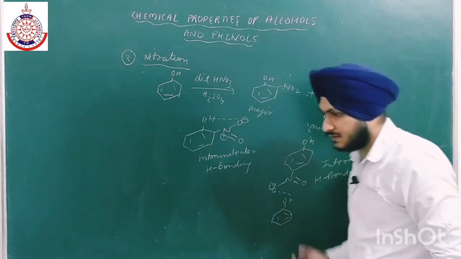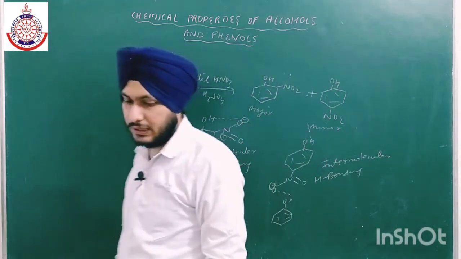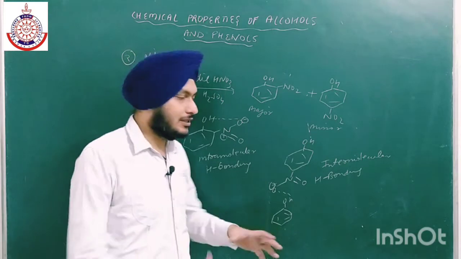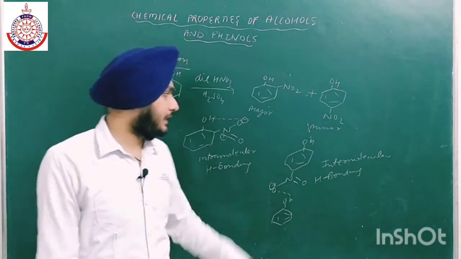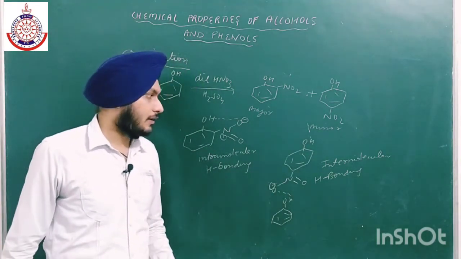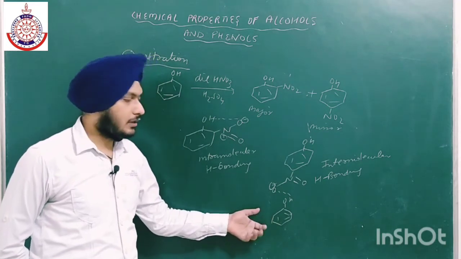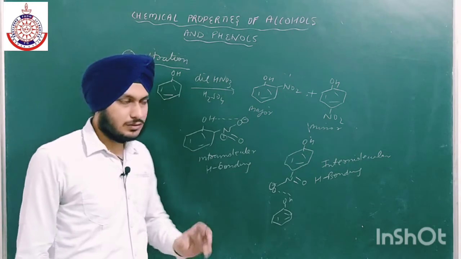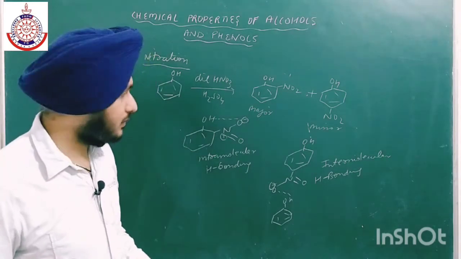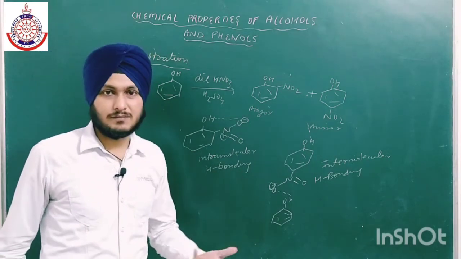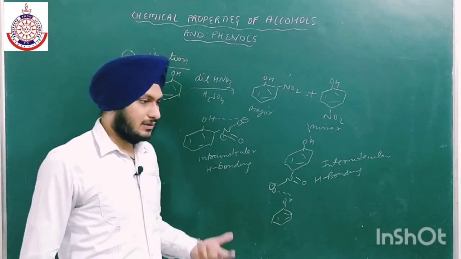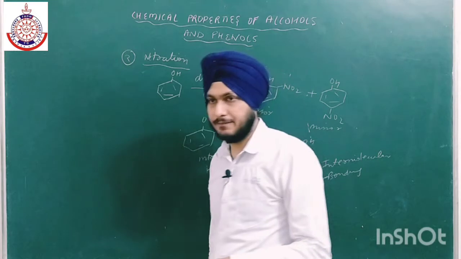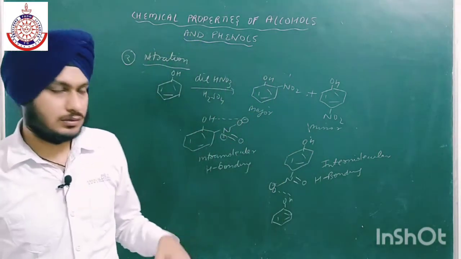Now out of these two, which is more strong? Actually in intramolecular only a single molecule is used, but in this case there is a complete layer. In paranitrophenol, okay, there are a large number of molecules joining with each other. So there is a question which will come from this concept. Okay, why are orthonitrophenols steam volatile and paranitrophenols not steam volatile?